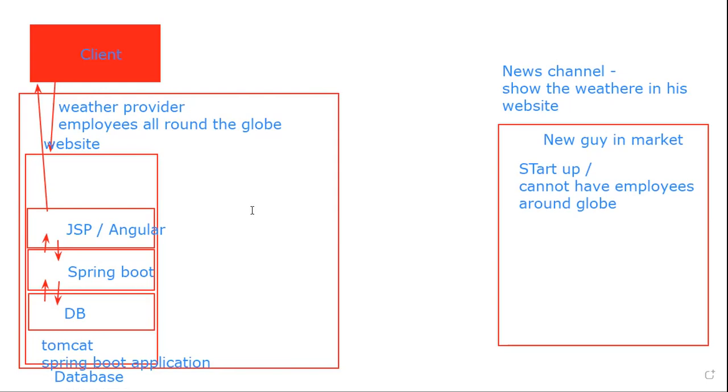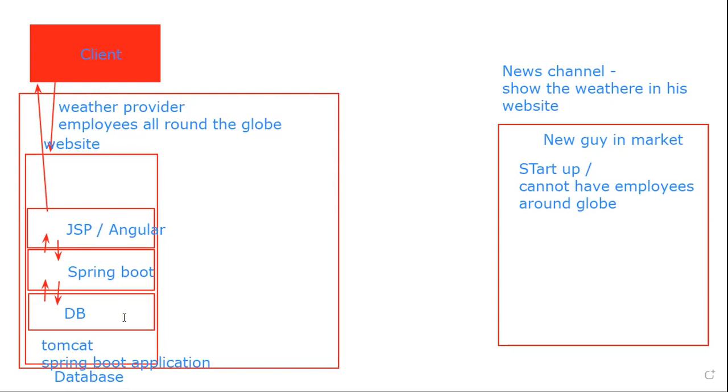So for every request, when I ask the weather about New York, I'll give you, let's say, $1. When I ask about New Jersey, it's $1. So for every request I give, it is $1. Or for every day, I'll pay you $1 or $2. It depends on the contract. So these two guys now agree and they come into a contract.